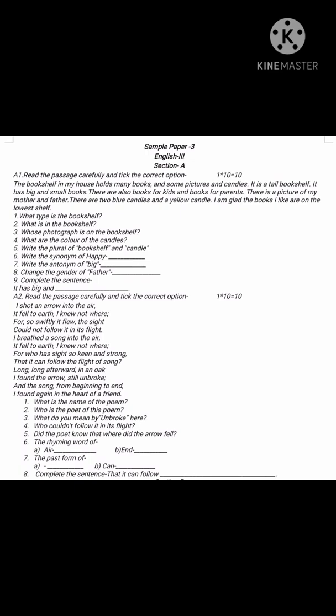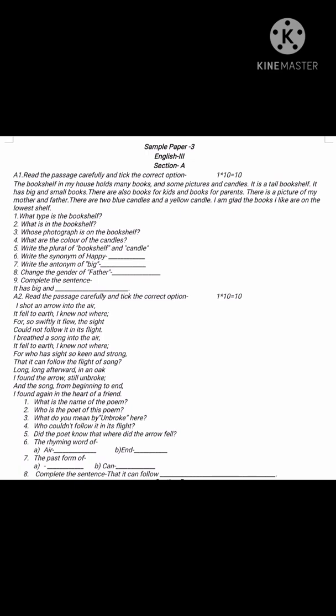Now next is, who couldn't follow it in its flight? So that is the poet. The poet couldn't follow in its flight. So we are talking about the arrow. Now next is, did the poet know where the arrow fell? No. The answer is no. He didn't know about it.